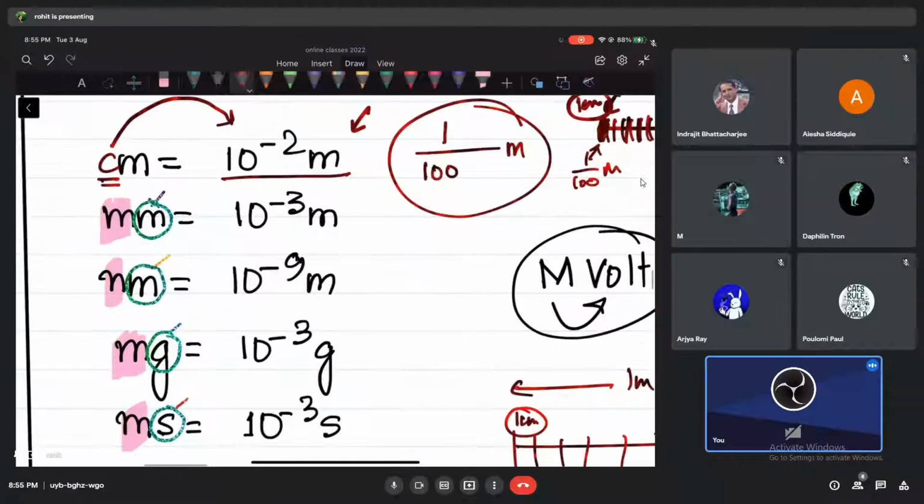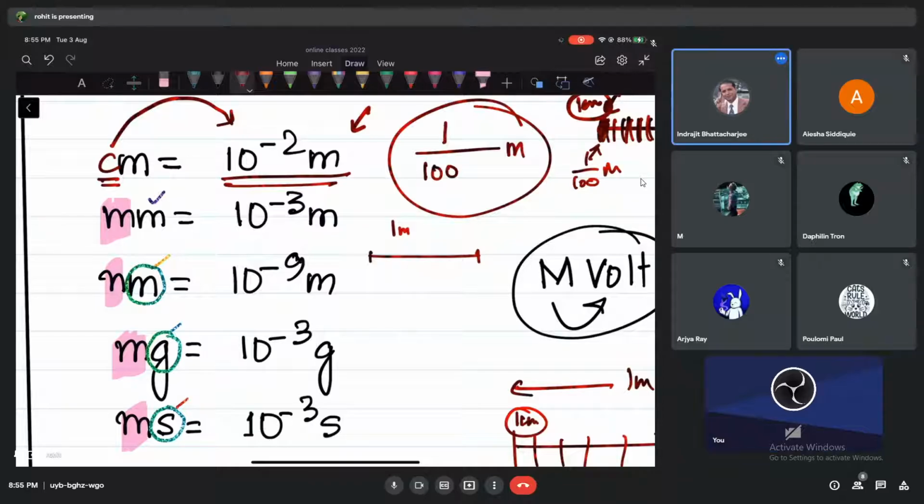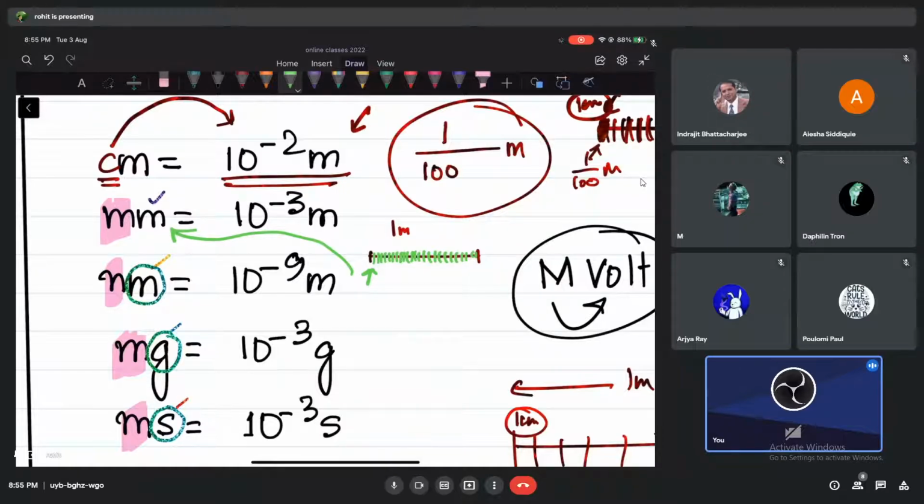Millimeter is like that again. So millimeter is like what, guys? Take 1 meter, divide into how many parts, guys? 1,000 parts. And that one small part is known as 1 millimeter. Just imagine, okay? You take 1 meter, divide into 1,000 parts.